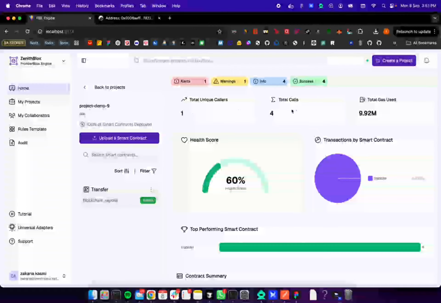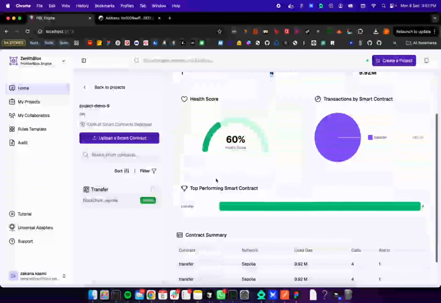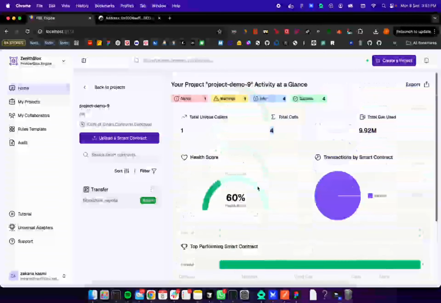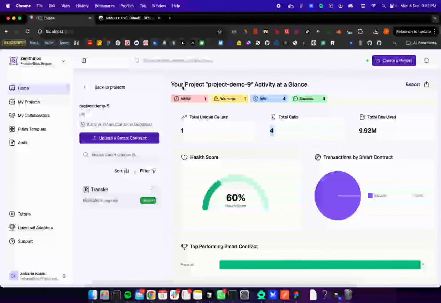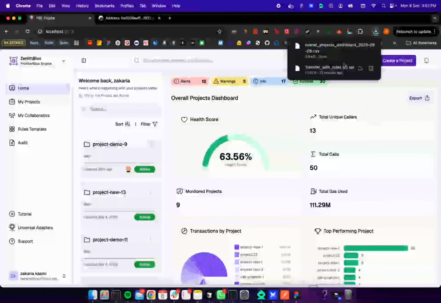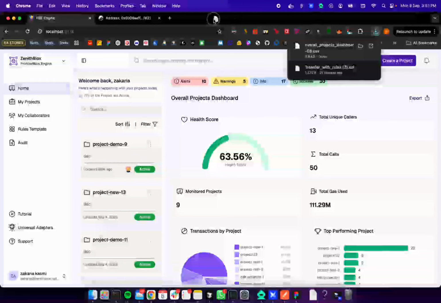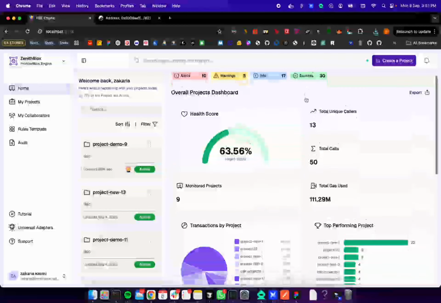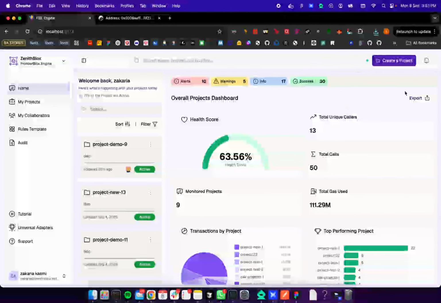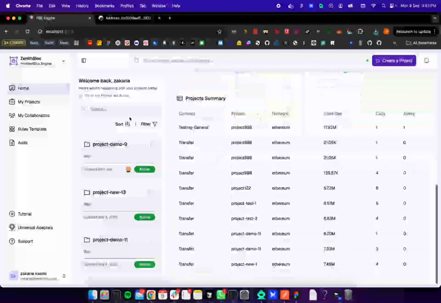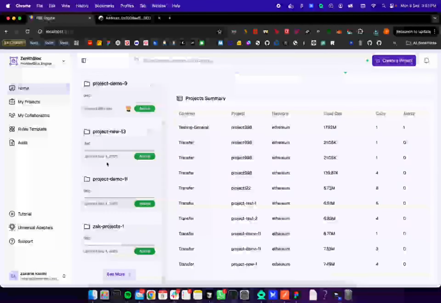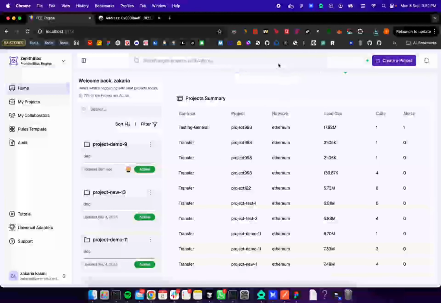And yeah, we have 4 total calls as we saw in this contract. If we have more contracts, there will be data for all the contracts available in the project. And also the user can export the data. You can export the dashboard data, and this is all.